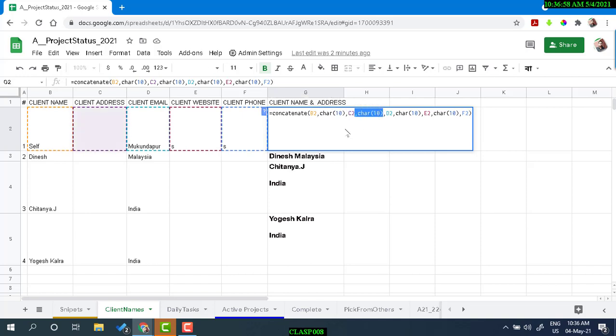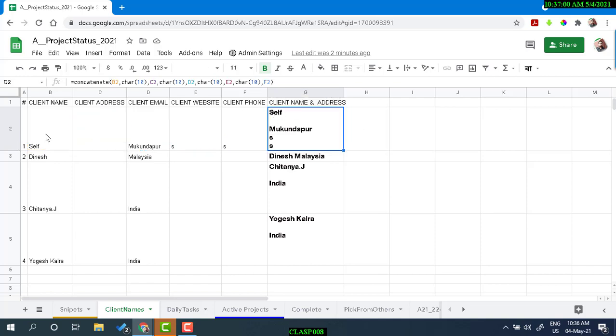Character 10 is a new line, so after every cell it enters a new line and adds another cell, and so on.